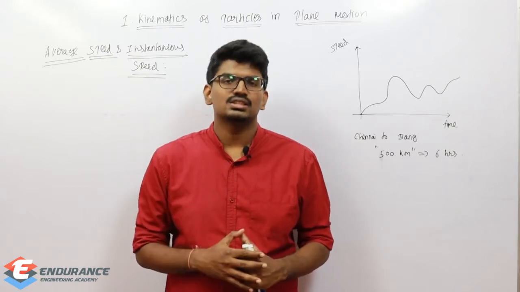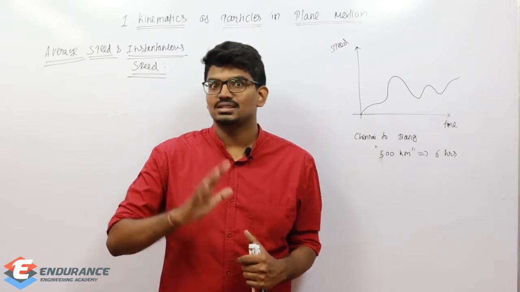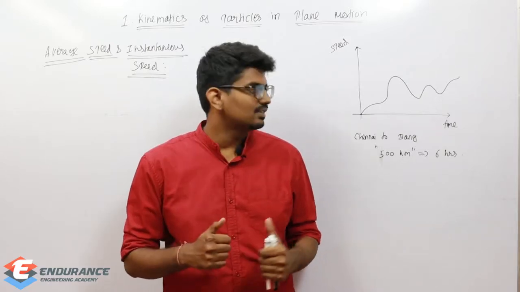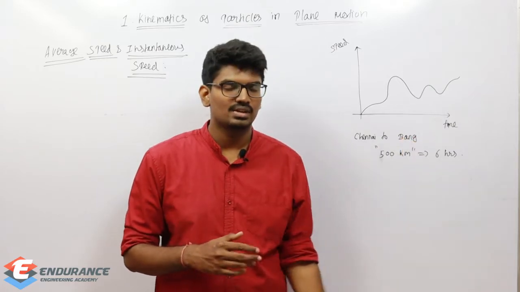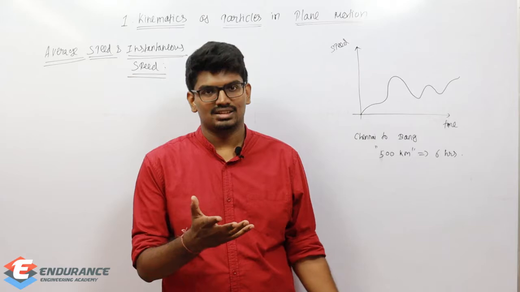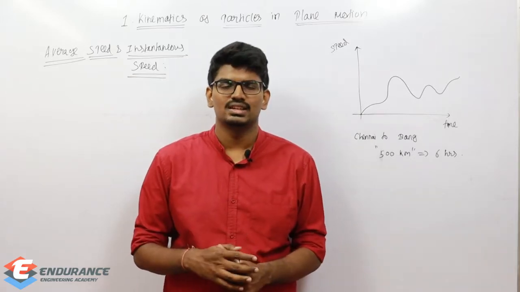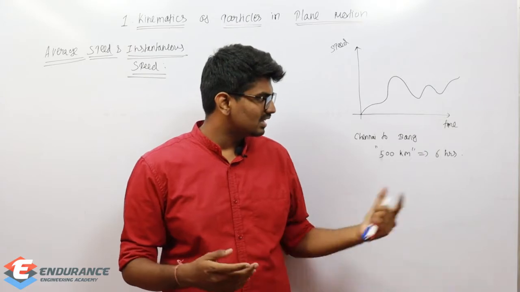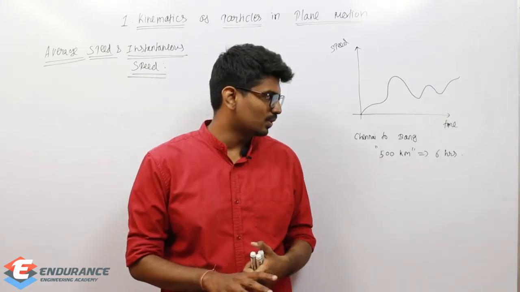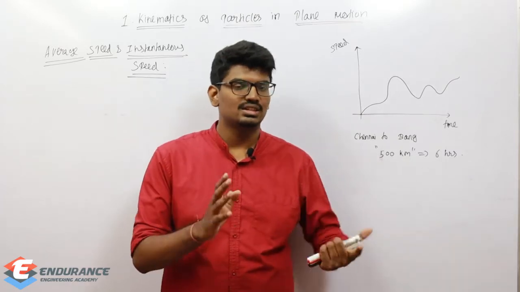So first, what is average speed? Let us take some example first. Later I will give you the definition. Consider I am traveling from Chennai to Bangalore, and let the total distance be 500 kilometers. Let us imagine I'm traveling in a bus. Approximately it is not even 500, let it be less also. I'm just giving some approximations. So approximately it is taking 6 hours for reaching Bangalore.